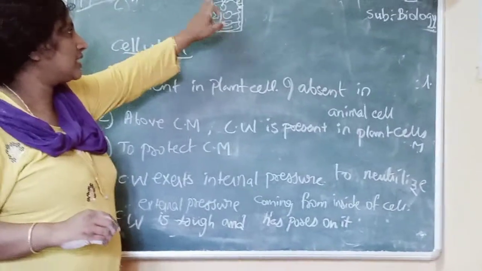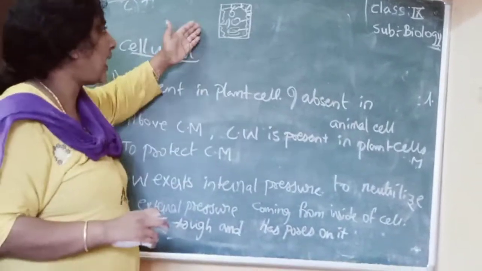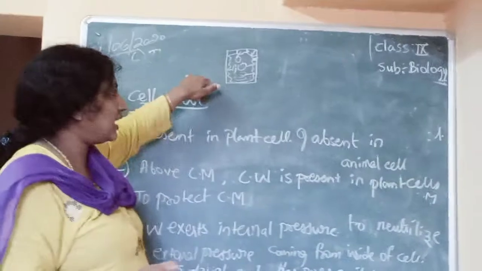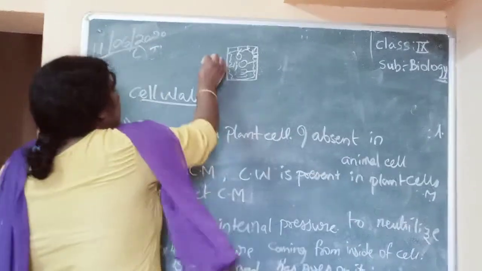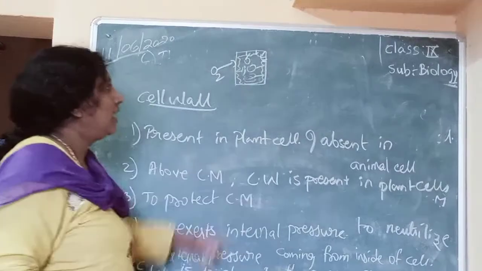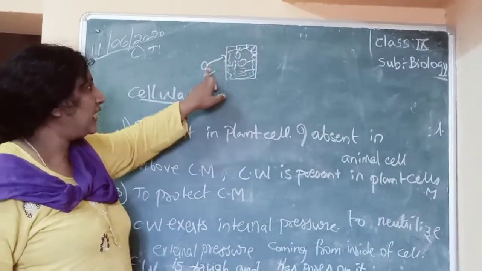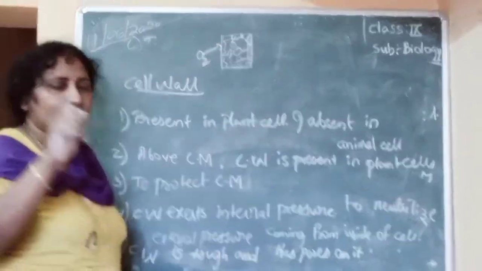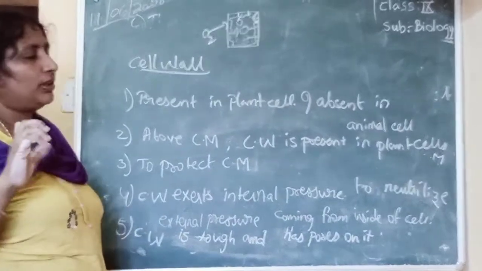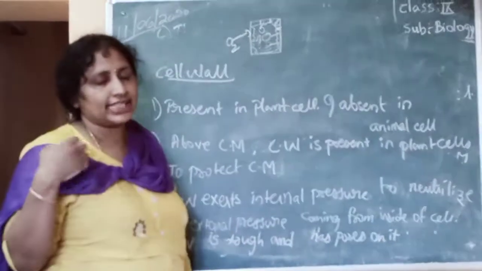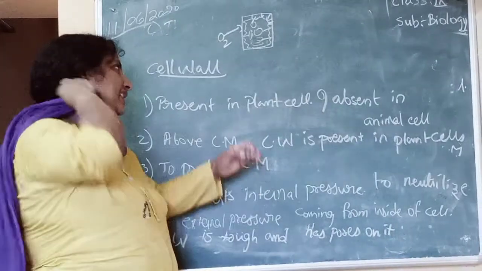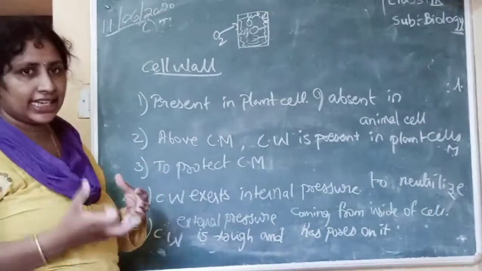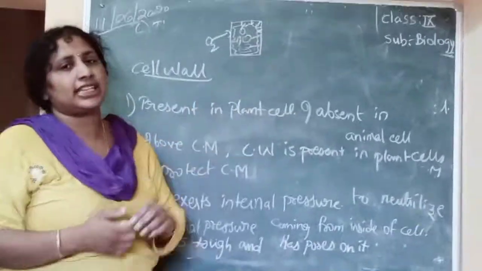If cell wall is tough and does not have pores, what will happen? Any substance will not enter into the cell, and any substance from inside the cell cannot come out. So if oxygen is there, it will not enter into the cell if the cell wall does not have pores, and the cell may die. So cell wall, though it is hard, has some pores on it, or you can call them receptors. It has some receptors on it which detect the substance and allow it inside the cell.